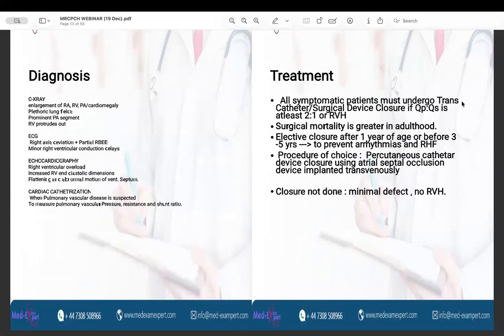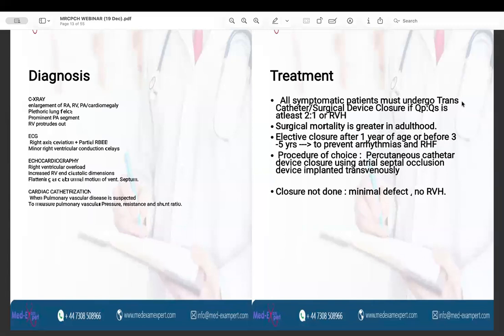How is ASD diagnosed? In order to diagnose any congenital heart disease or any heart defect, chest X-ray, ECG, echocardiography, and cardiac catheterization is done. Now, we will see the characteristic features in each of these diagnostic modalities. On the chest X-ray, you can see the enlargement of the right atrium, right ventricle, pulmonary artery. There will be cardiomegaly. There will be plethoric lung fields. You can see the prominent pulmonary artery segment, and you can see the right ventricle protrudes out.